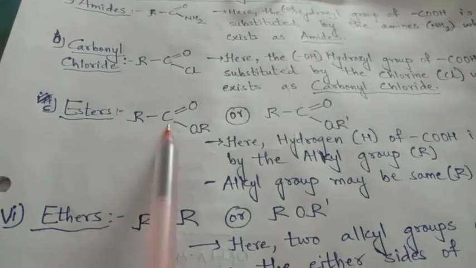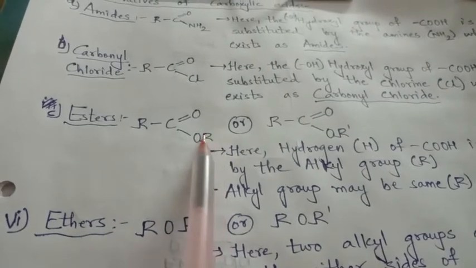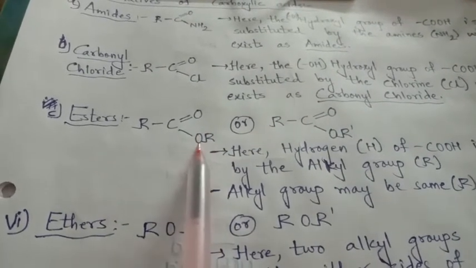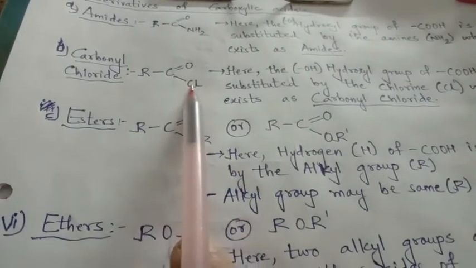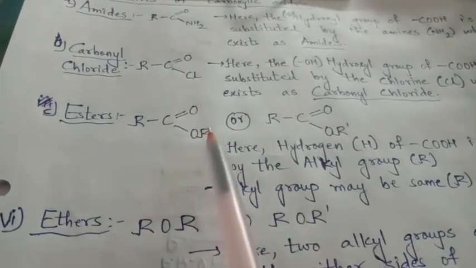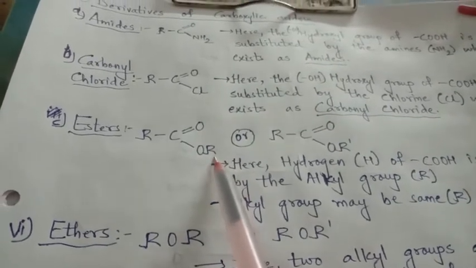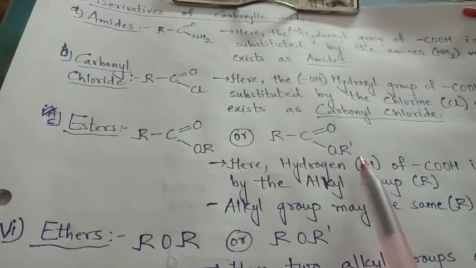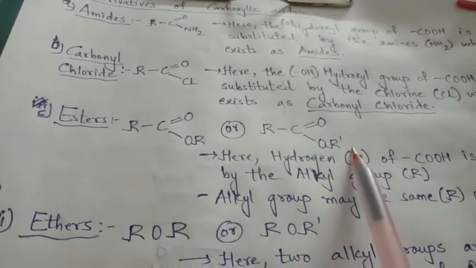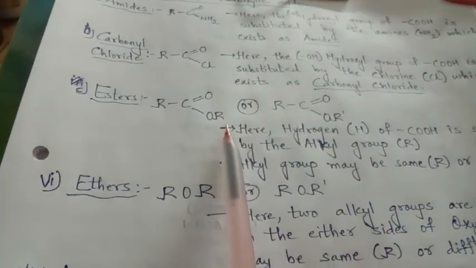It is only the substitution of hydrogen here. The complete hydroxyl group is not replaced, like in amide and carbonyl chloride. Here only hydrogen is replaced by the alkyl group. These alkyl groups may be the same or different, R and R dash, right? So these are the three derivatives of the carboxylic group.